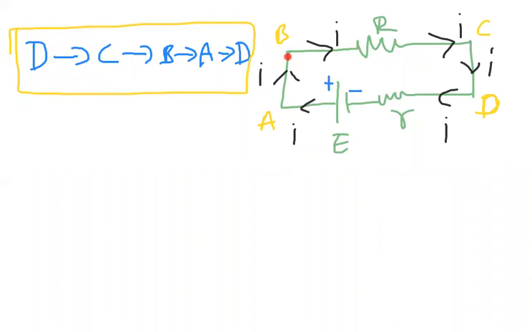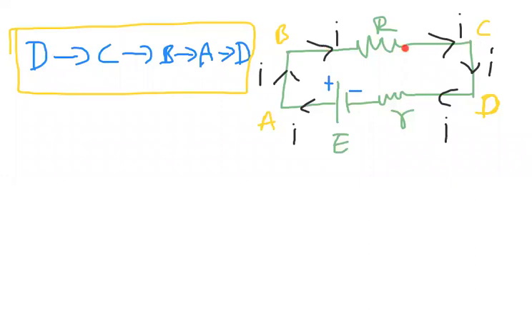Now C to B. Just check from C to B. I am traveling from C to B. But current is flowing from where to where? B to C. Observe carefully.